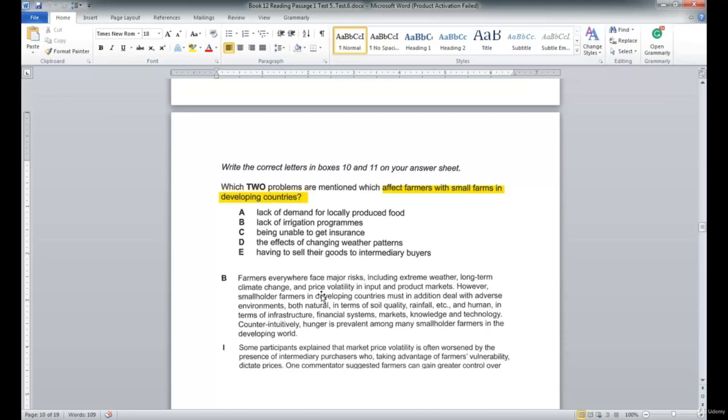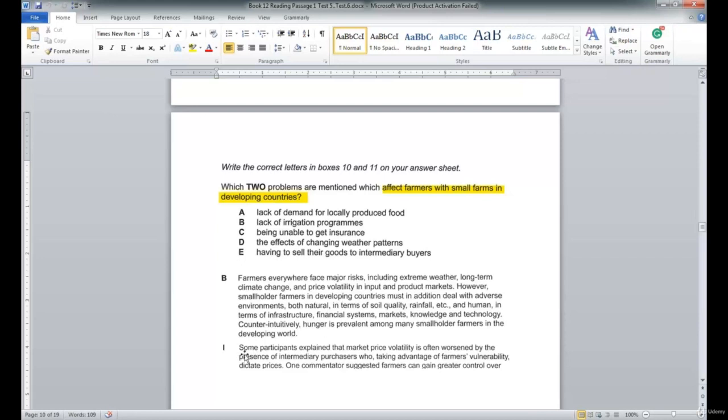But you have to look at which 2 things they talked about. This question can be very difficult for students because a lot of times they waste a lot of time trying to do this particular question, right? So I'll let you look at these 2 paragraphs and see which 2 answers you actually see. I know this is the correct paragraph because of the words developing countries.